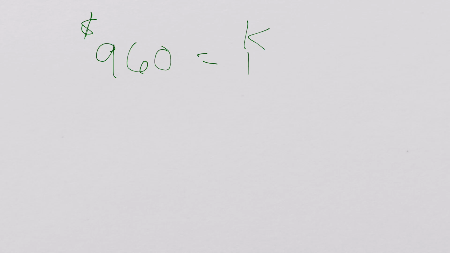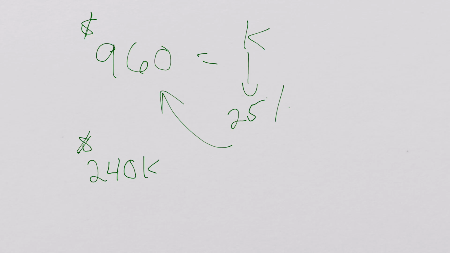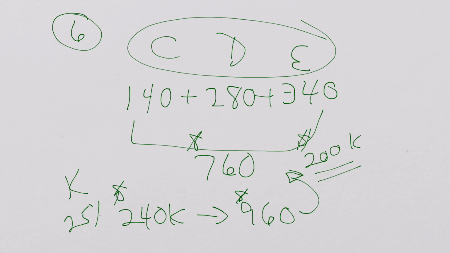So that means that K is now 25% of 960. 25% of 960 is indeed the 240 that represents what K bought. So everything's so far doing well. But we have to go back, because the question's asking, what is D's capital account after this is all done? So we have to figure out what happens to D.